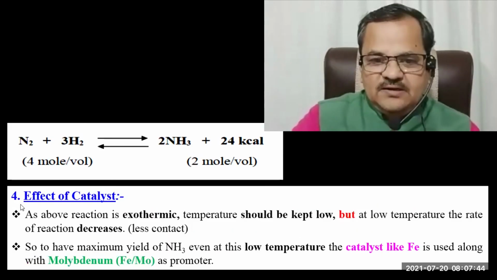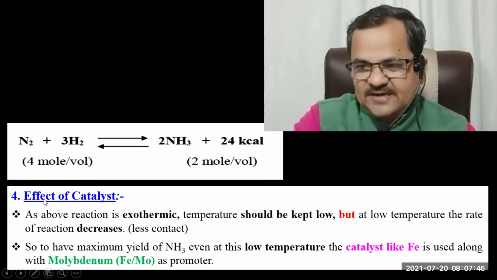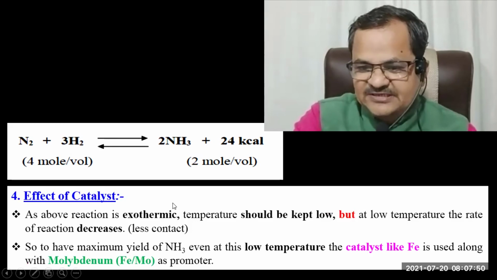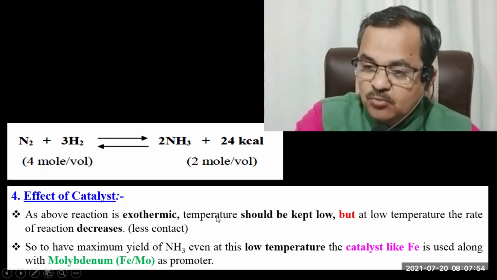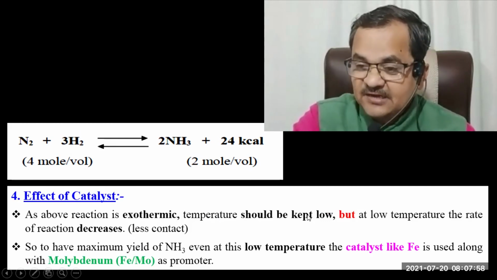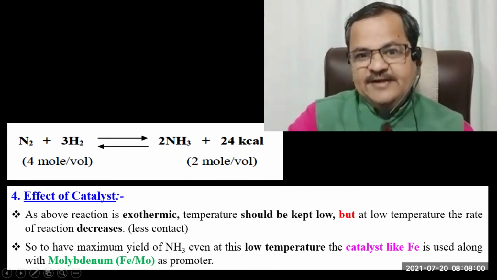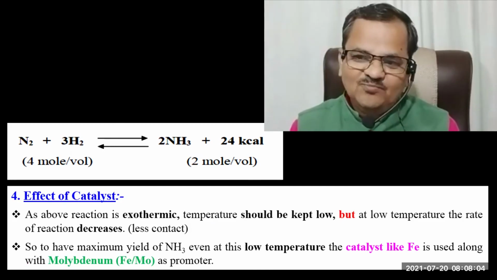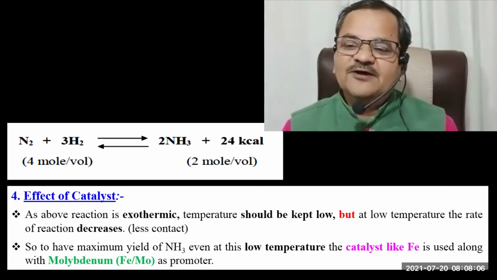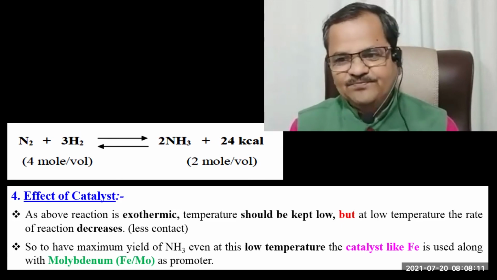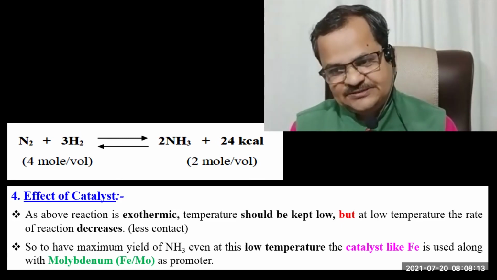Now let us see what will be the effect of catalyst. Here this reaction is exothermic. That's why you cannot increase the temperature much. You have to carry out this reaction at a minimum temperature, and there is a possibility that at the minimum temperature more reactant will not get converted into product because they will not acquire maximum energy to react with each other.